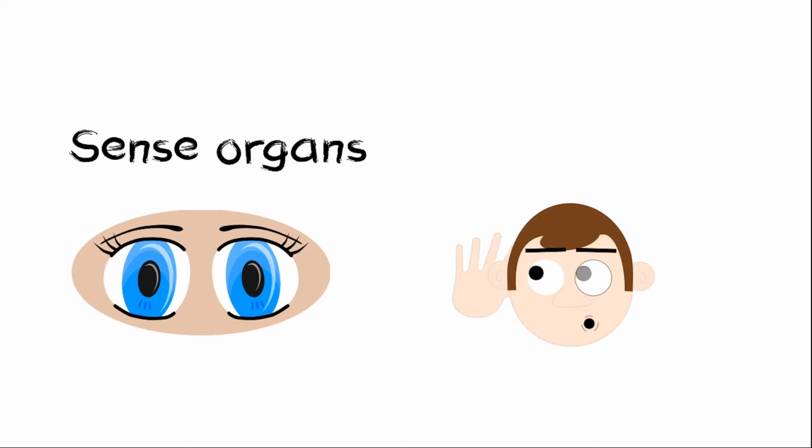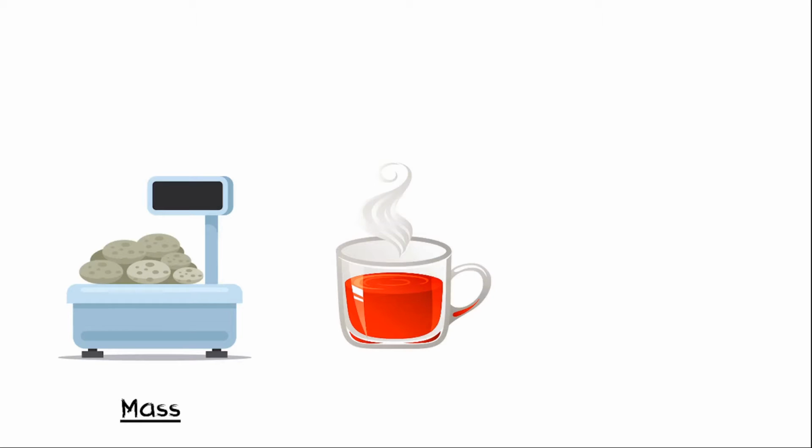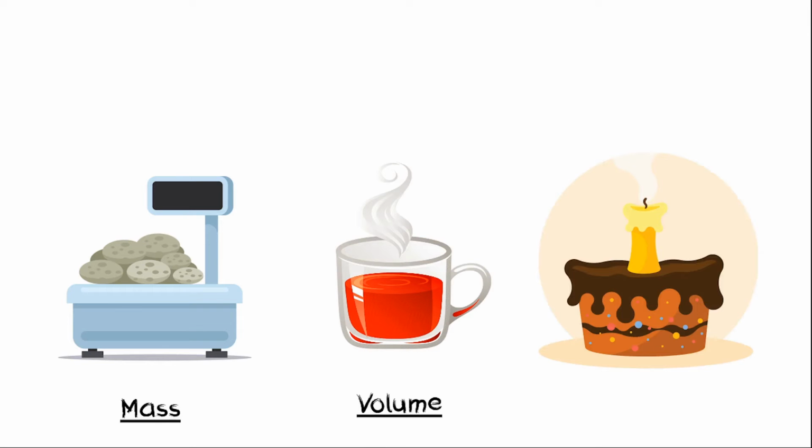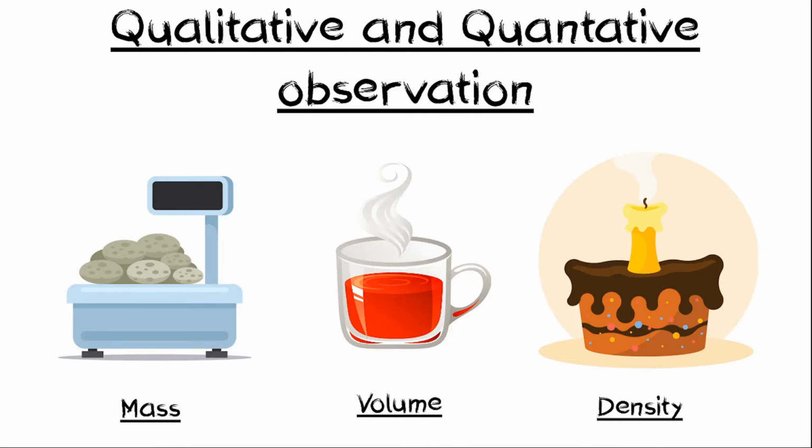On the other hand, some properties like mass, volume, and density of matter, etc. are subject to qualitative as well as quantitative observation, and measurement is an integral part of quantitative observation.